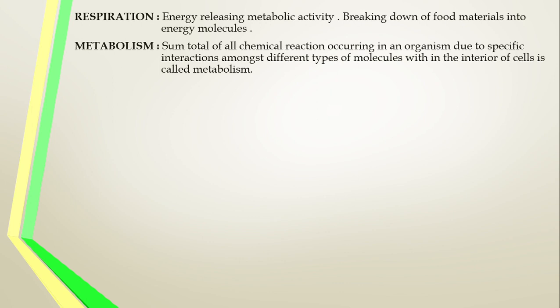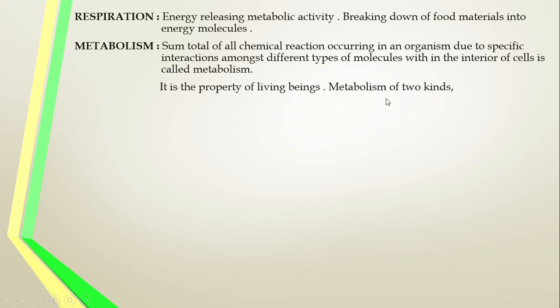Okay. Sum total of chemical reactions performed by the different types of molecules that take place inside the cell is called metabolism. That is called sum total of all chemical reactions. That is nothing but the chemical reactions that occur in an organism due to the specific interaction amongst the different types of chemical molecules. That takes place where? Inside the cell, the interior of the cell, that is called metabolism. In metabolism, there are two kinds. It is a basic property of the living being.